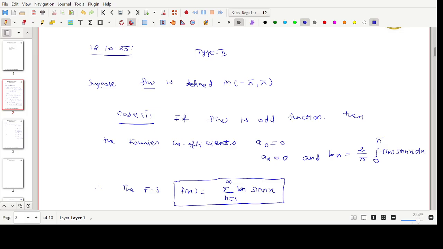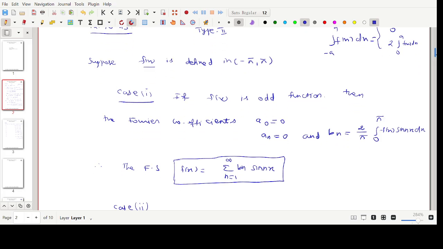Case 1: the function is an odd function. By the integral property of odd functions, the Fourier coefficients a0 and an are always 0, and only the bn coefficient exists. The coefficient formula is bn = 2 by pi, integral 0 to pi, f of x sin nx dx. Why? By the integral property of the integral from minus a to plus a of f of x dx: if the function is odd, the integral value is always 0; if even, it is 2 times the integral from 0 to a of f of x dx. Following this integral property, we define this case of problem.